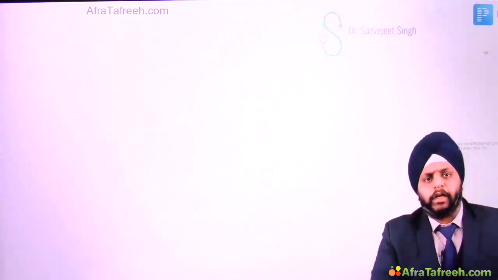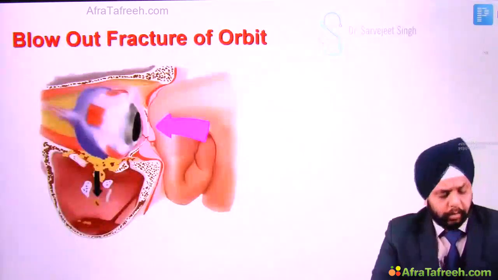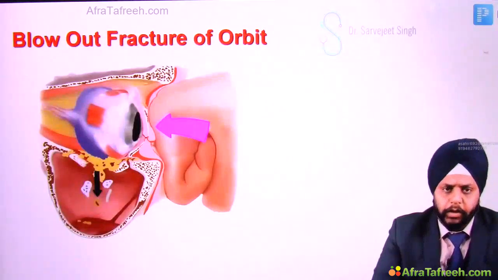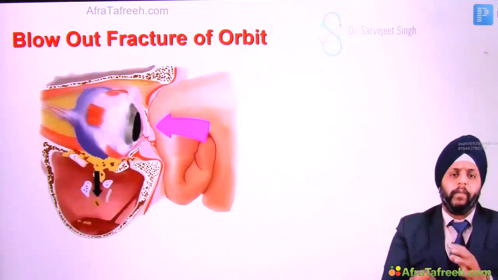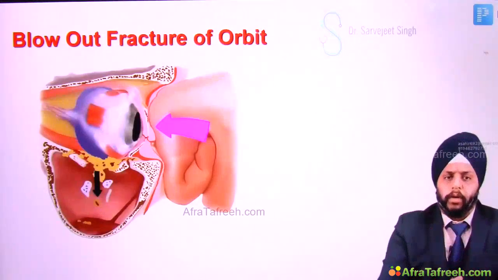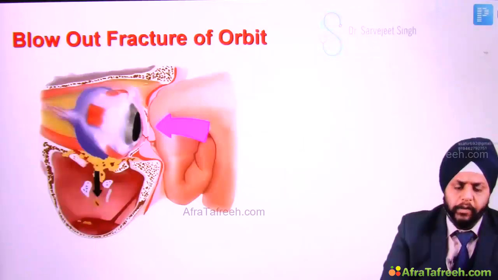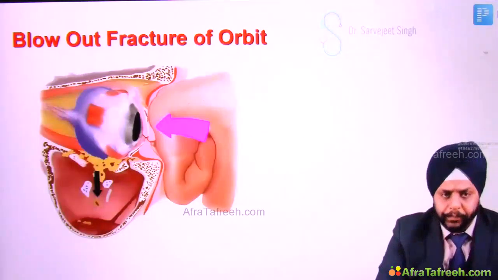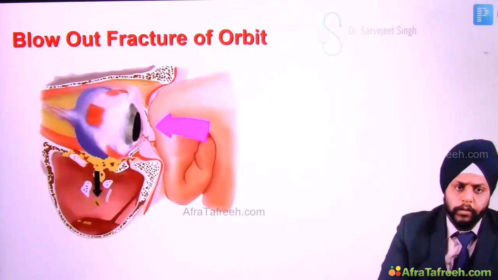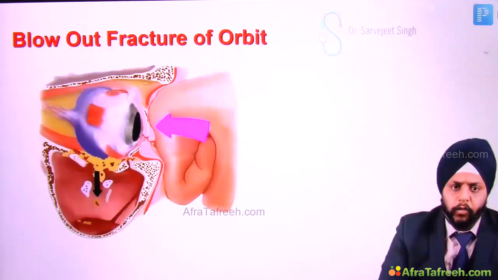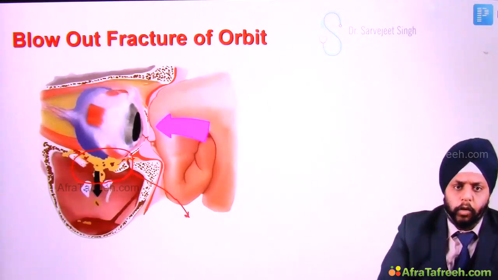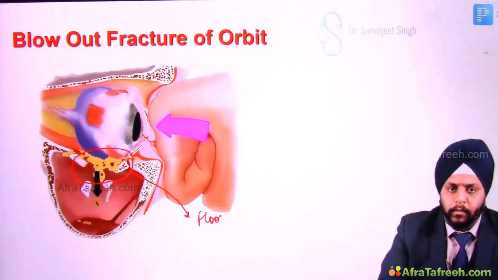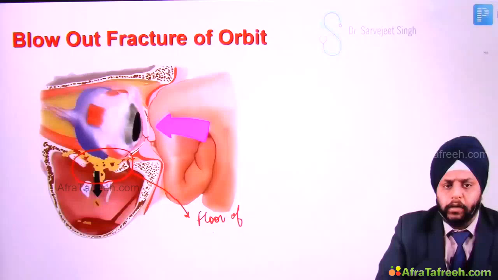Right, next we come to the fractures of the orbit. You see over here, suppose there is a blunt injury to the eyeball, like a punch over here. Now what happens because of this blunt injury? The floor of the orbit is the weakest wall of the orbit and it breaks.